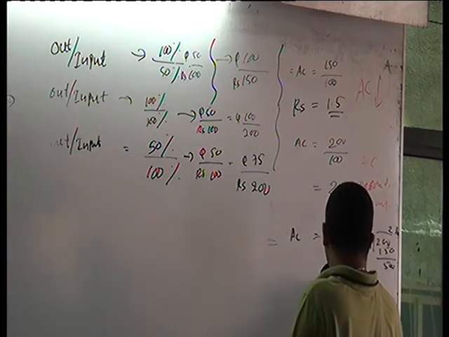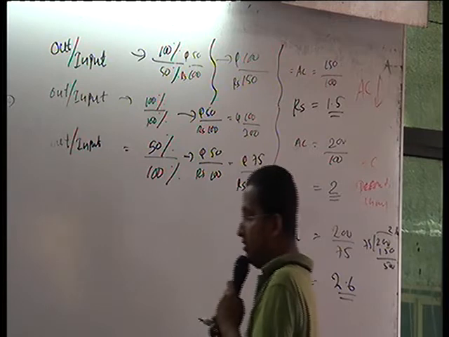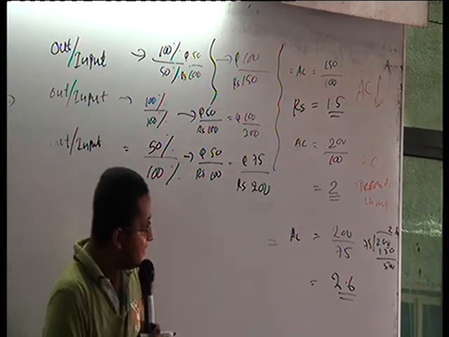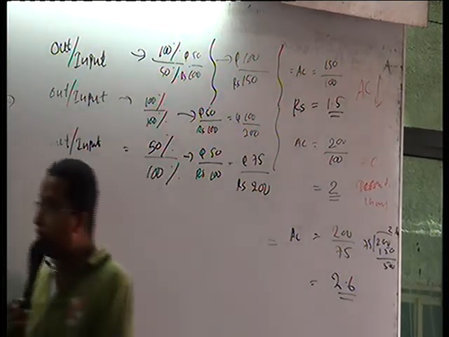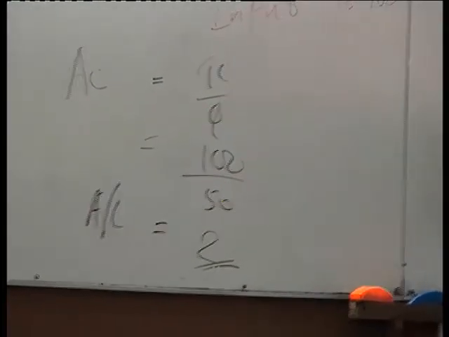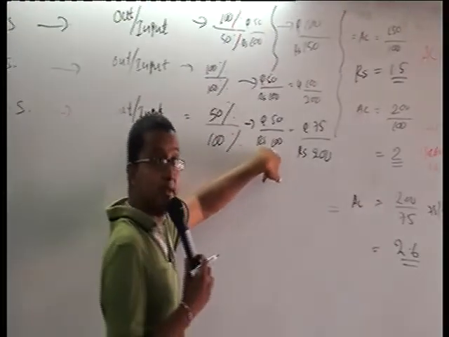What happens to the average cost? What happened to the average cost? Initially the average cost was 2 rupees. Yeah, average cost 2 rupees.